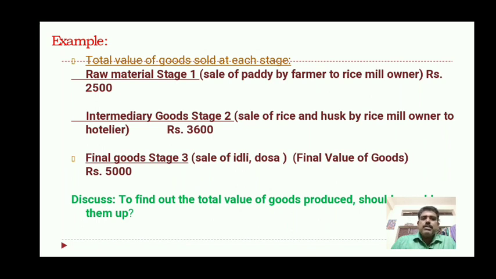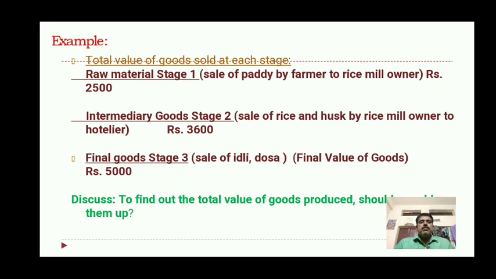Then the second stage is intermediary goods, which means semi-finished goods. These goods are not consumed by the customers or consumers. Sale of rice and husk by the rice mill owner to the hotelier is rupees 3600.